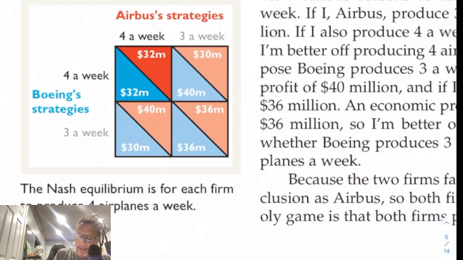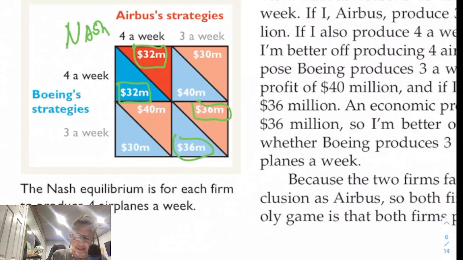Again, we can see that this is when they were producing 3 a week versus 4 a week. We can see that at 3 a week they were at 36 million. And again, at 4 a week they dropped down to 32 million. Again, this would be Nash equilibrium. So again, it's the second best outcome.